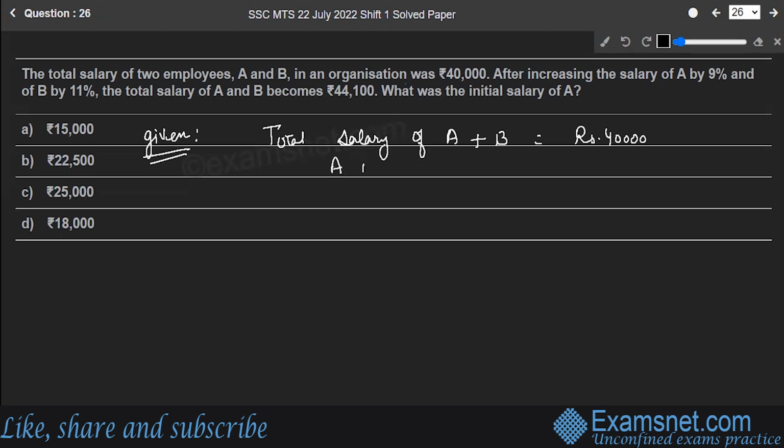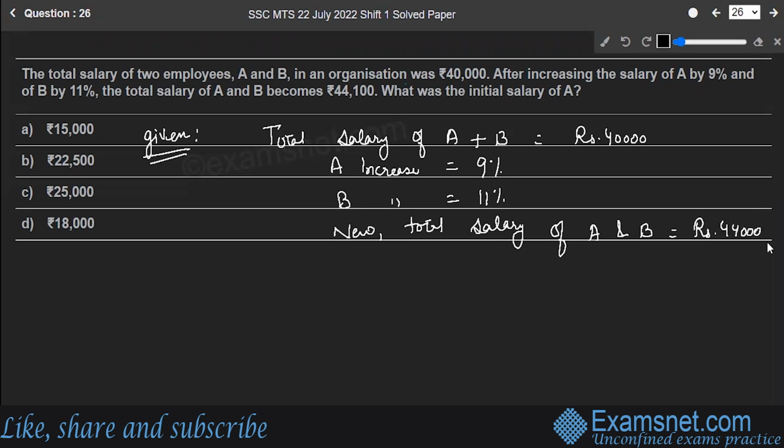Correct. Next, after increasing the salary of A by 9% and B by 11%, the total salary becomes 44,100. So A's increase is 9% and B's increase is 11%. So the new total salary of A and B is rupees 44,100.